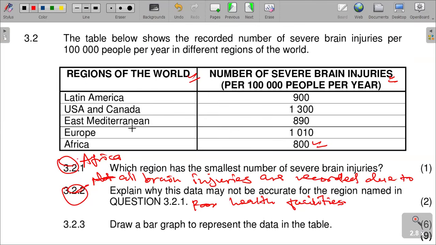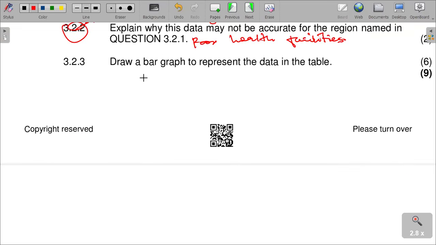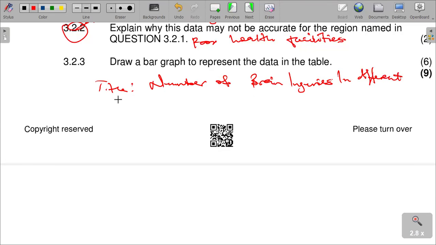The bar graph must have the title: the number of brain injuries in different regions of the world. That is the title.